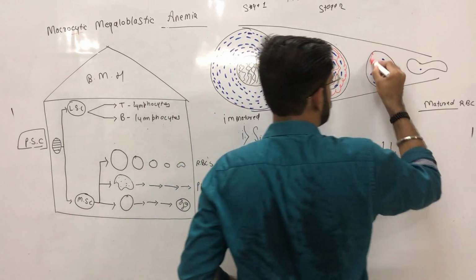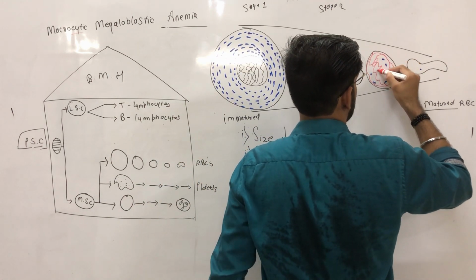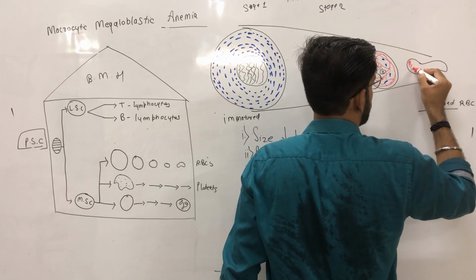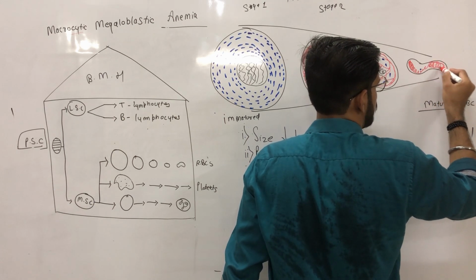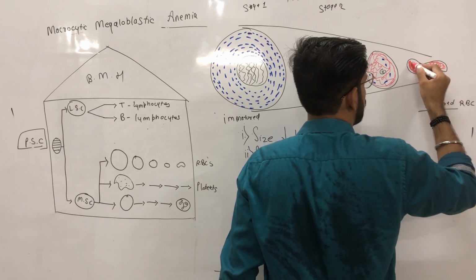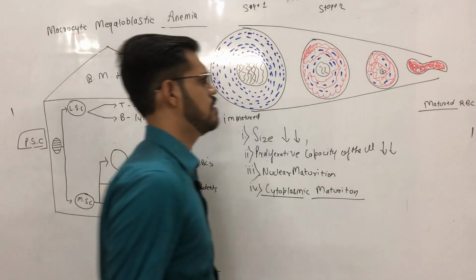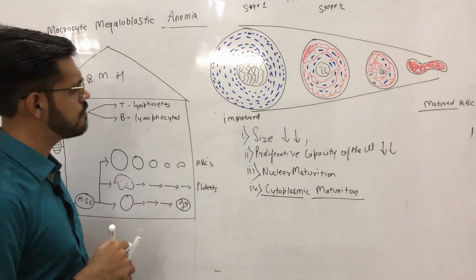And finally, in a very matured RBC, it is totally covered with hemoglobin, and there is very little mRNA present in a matured RBC. So, this was all about cytoplasmic maturation.